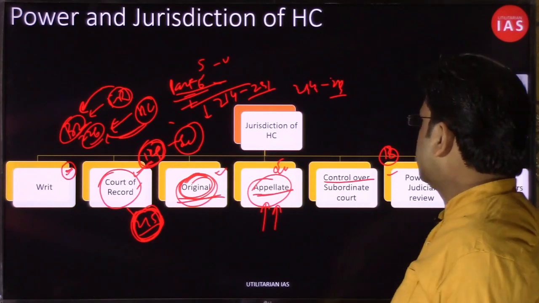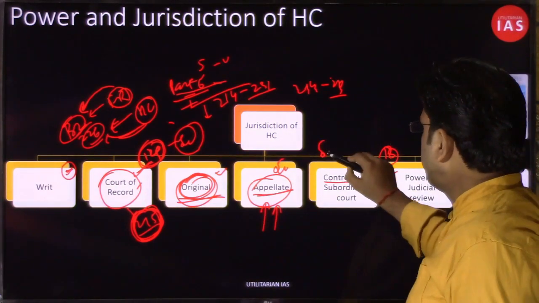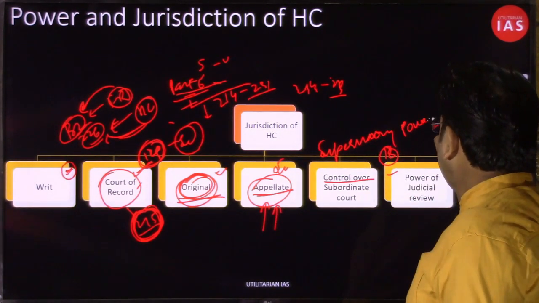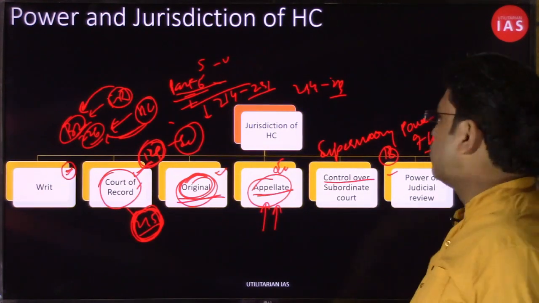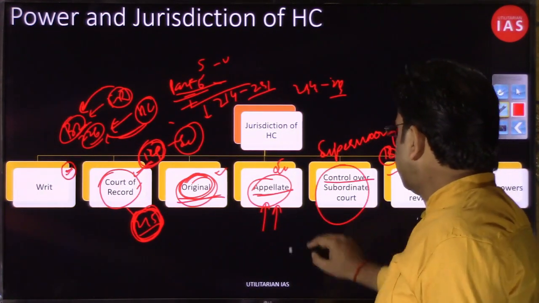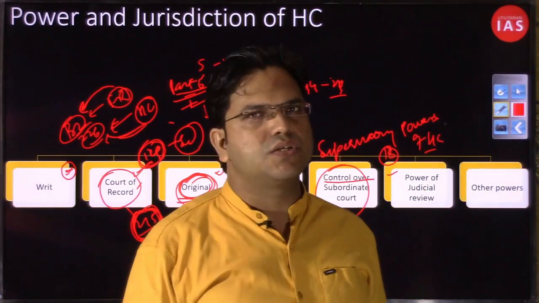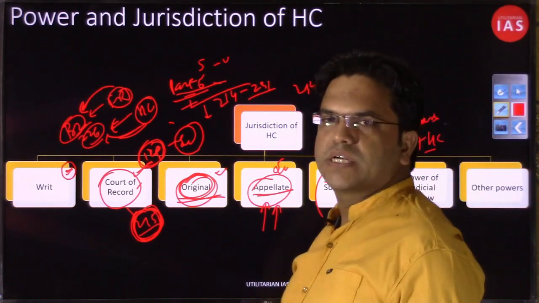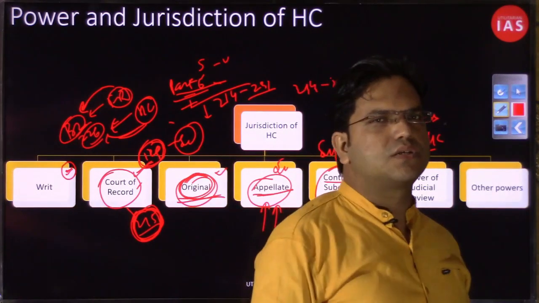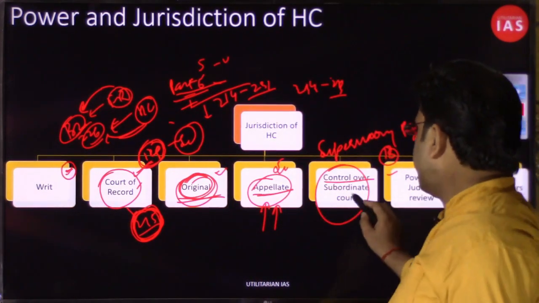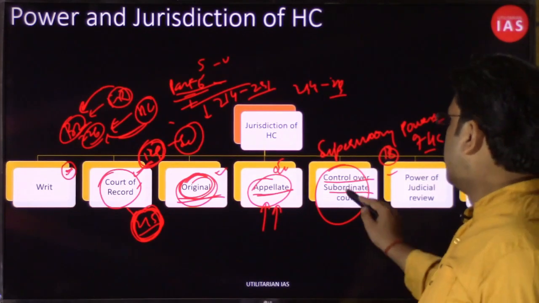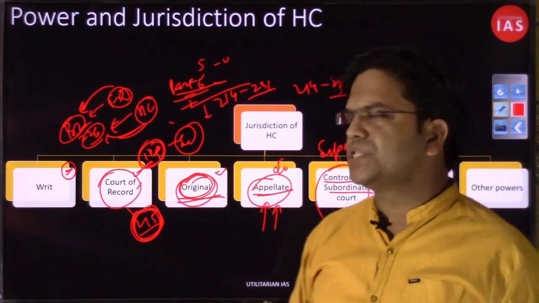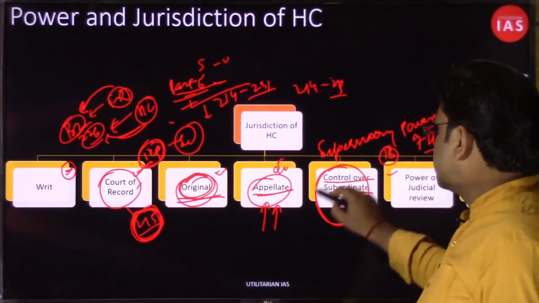Now this is a new thing: control over subordinate courts, which can also be called the supervisory power of the High Court. In certain cases, what are these subordinate courts? You have district courts, session courts, judicial magistrate first class courts, additional district courts and additional session courts. Those kinds of courts are put into the subordinate court category. The High Court has a certain amount of control in matters of appointment, transfer, posting and promotion, which we'll discuss in this vertical.